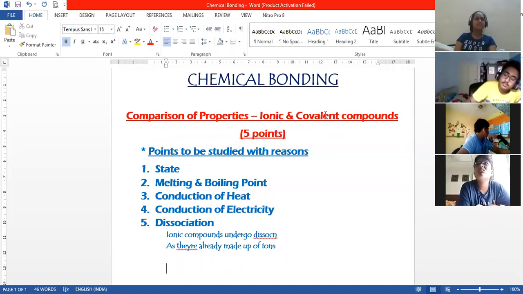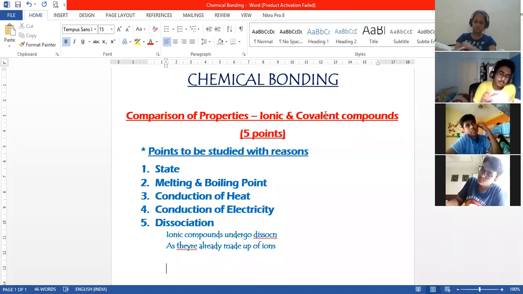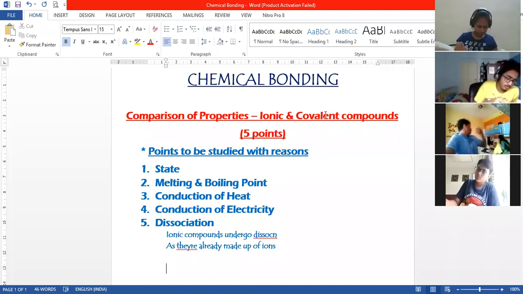Okay, so all the covalent compounds, that is hydrogen and chlorine, which is on page number 29. Again, you will be studying only the electron dot structure, nothing else. On the next page 30, we have got oxygen and nitrogen. And then on page number 31, we have got carbon tetrachloride and methane.